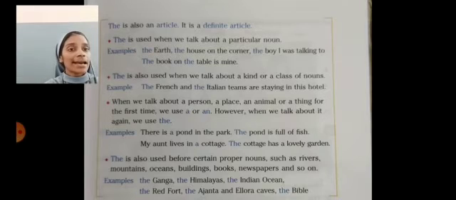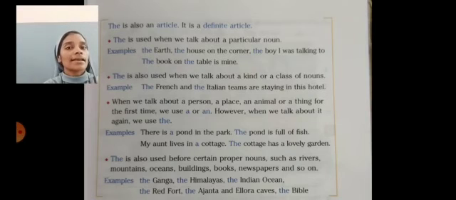The cottage has a lovely garden. In the first sentence we used article a because we are just talking about a cottage in general. Here again we are talking about the same cottage in the second sentence. So we use article the in the second sentence.